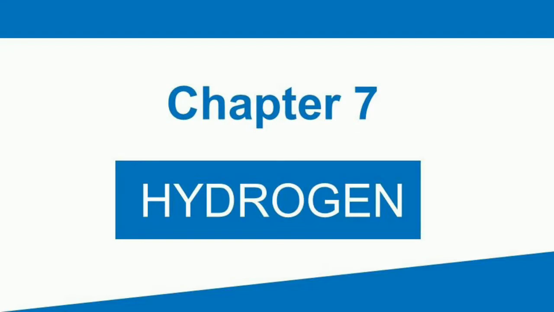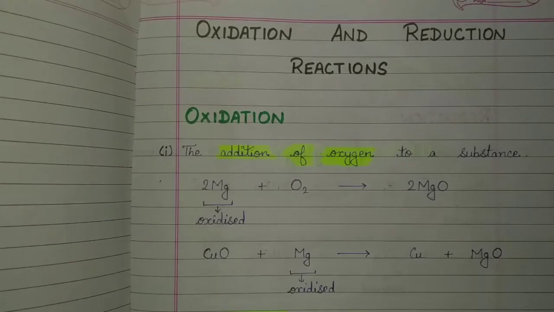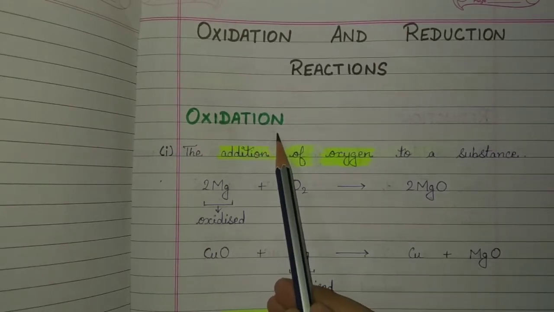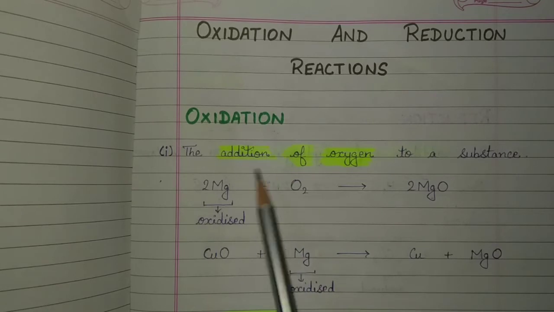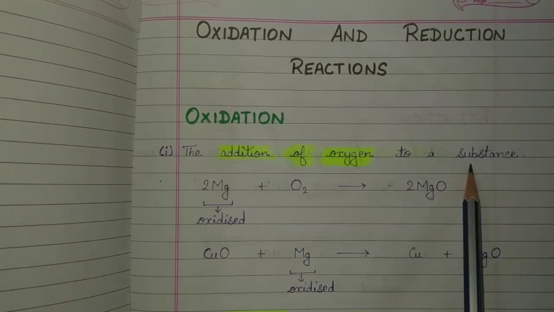Today we are going to study oxidation and reduction reactions in terms of addition and removal of oxygen and hydrogen. So let us start with oxidation. Oxidation may be defined as a process which involves the addition of oxygen to a substance.